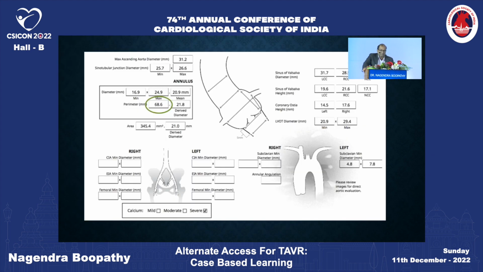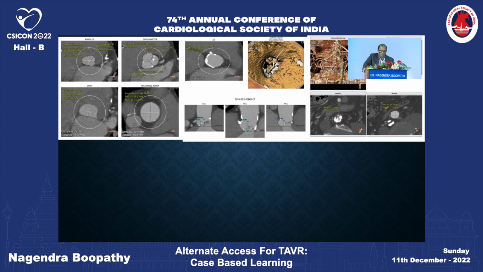This is the CT scan assessment of the patient. He is surviving on a LIMA, so we can't take a chance of using the left subclavian or left axillary in this patient. It was done way back in 2015 when transcarotid was not actually contemplated. Once the right subclavian was not available, the left subclavian has a patent LIMA with which he is surviving, and the only approach available is transcaval. We didn't do transcaval in this patient. We went for a direct aortic implantation.